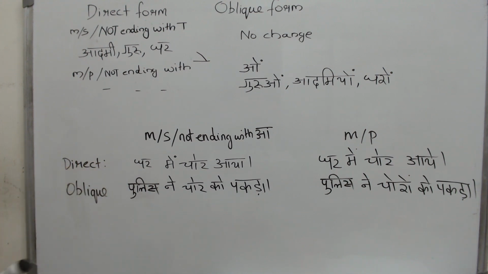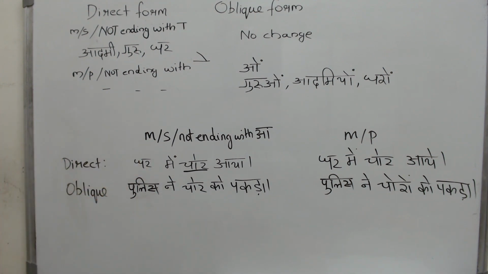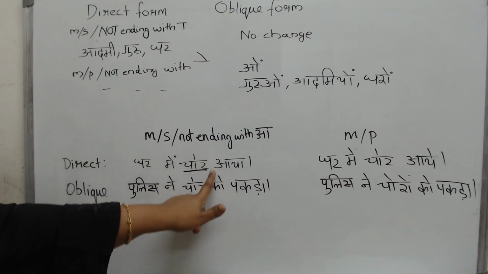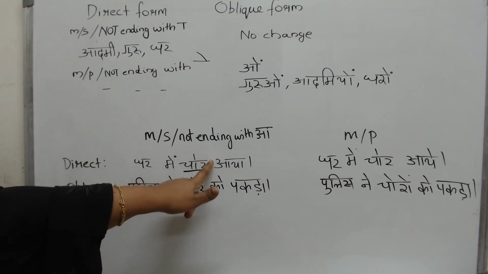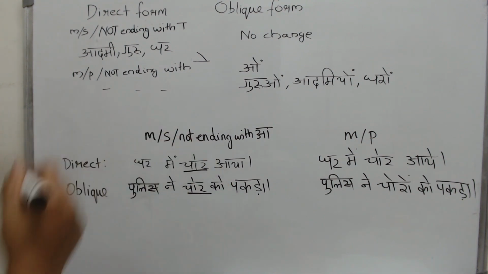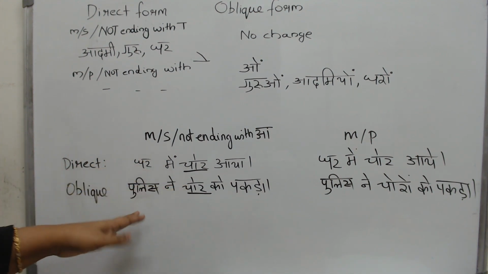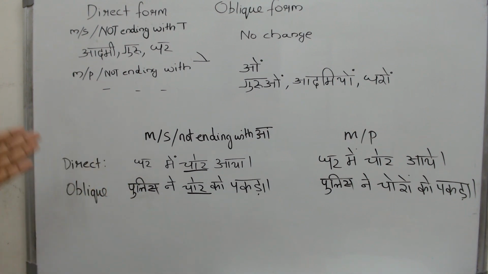The word I have chosen here is chor. Now you see what is happening in the first sentence. Ghar mein chor ghus aaya. A thief broke into the house. You see the chor, it is not followed by any ne or se or ko. Chor is your thief. He broke into a house. And next is the oblique form. Why? Because your chor here is followed by a ko. Do you see any change? No change at all. घर में चोर आया, police ने चोर को पकड़ा. So a thief barged into the house, the police caught the thief.